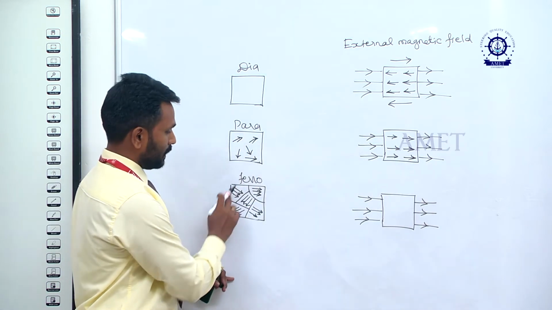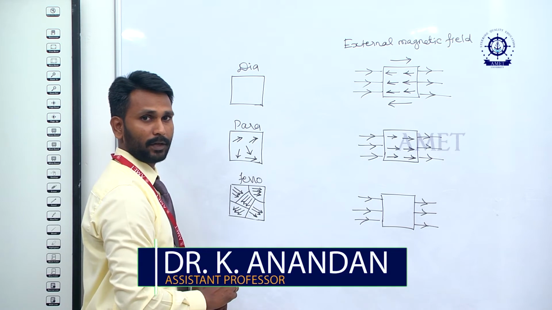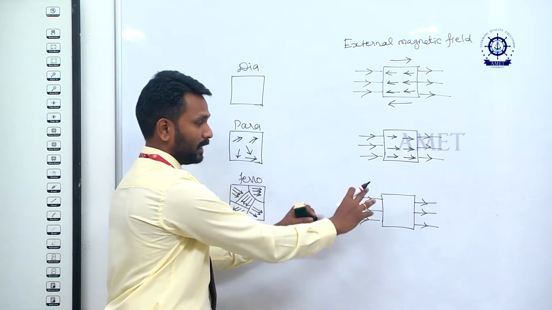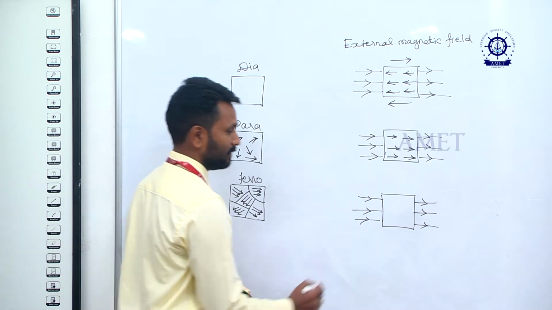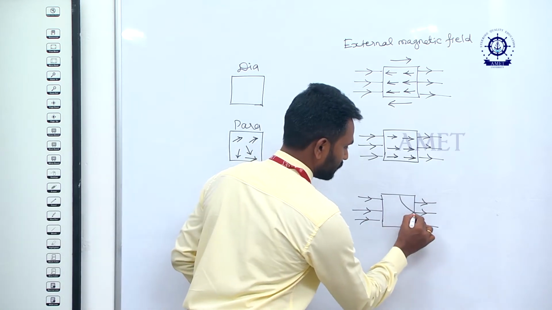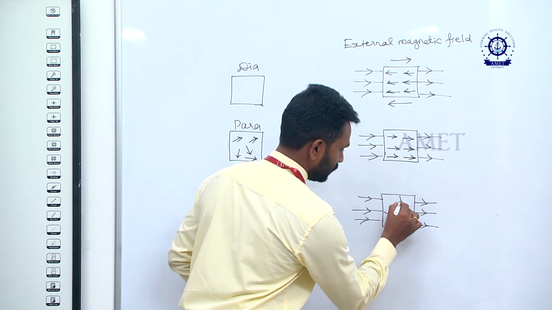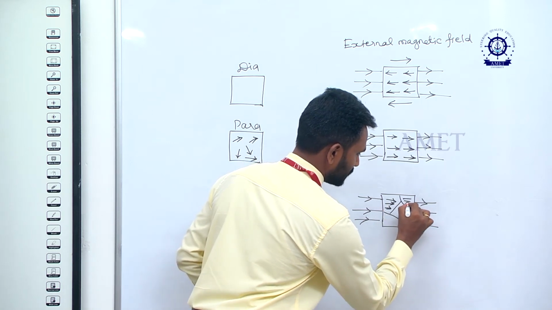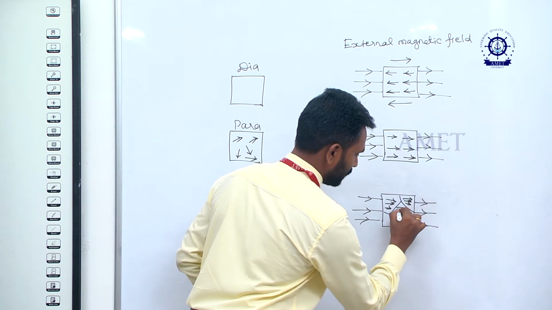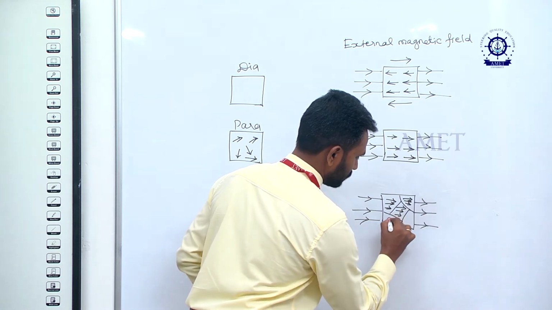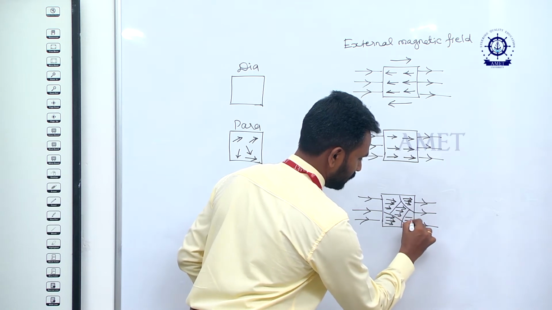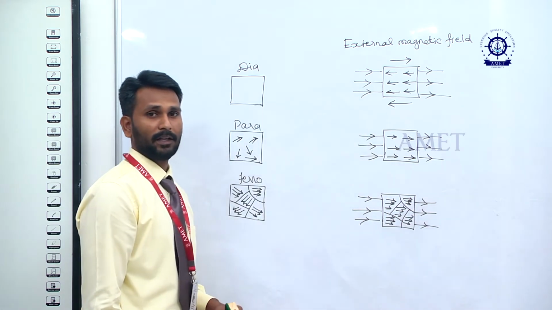So here a number of domains is available, in different directions. When we keep the ferromagnetic material in the external magnetic field, all the domains will come in the same direction as the external magnetic field.